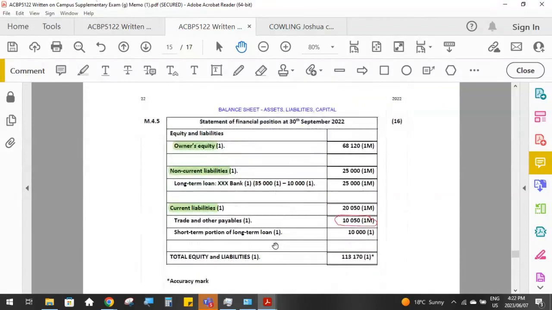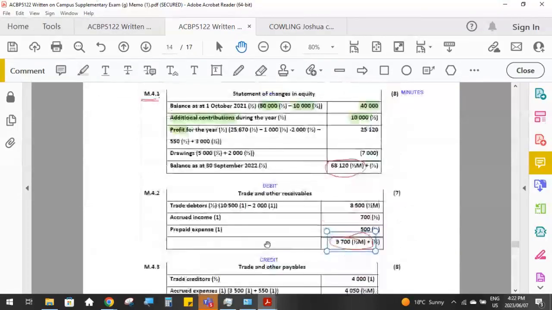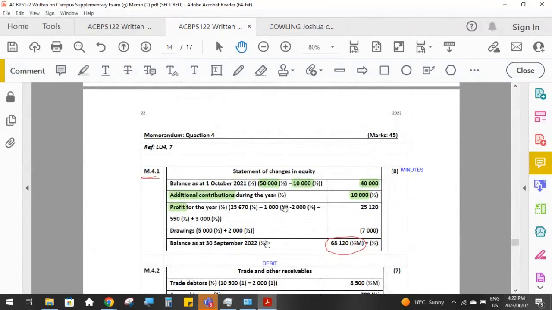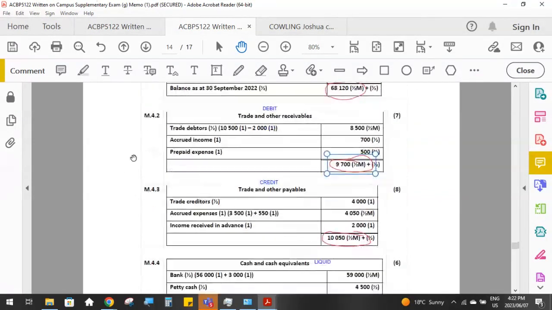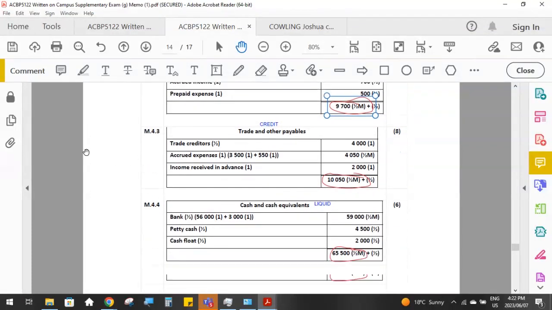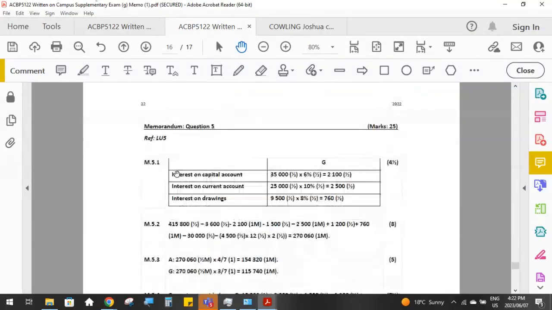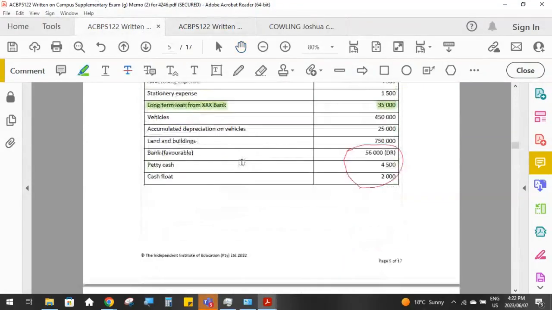Okay. So that's a really good question for 45 marks. Very important. Again, in your textbooks, you've got lots of questions and examples of pre-adjustment trial balances, adjustments, and then drawing up the financial statements with the notes at the end after doing the adjustments. So please make sure that you have practiced that. Okay, so that's question 4.